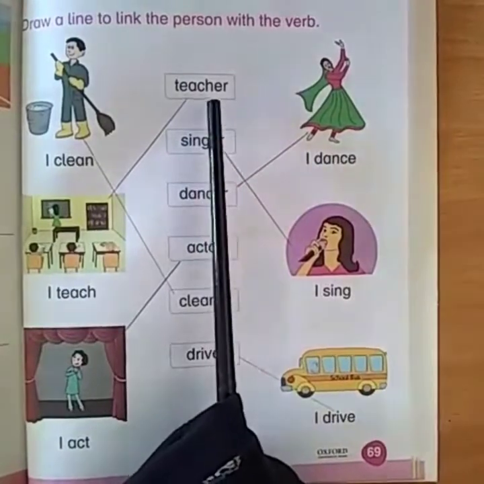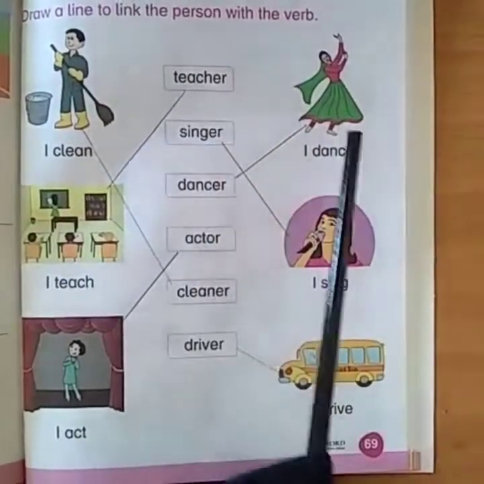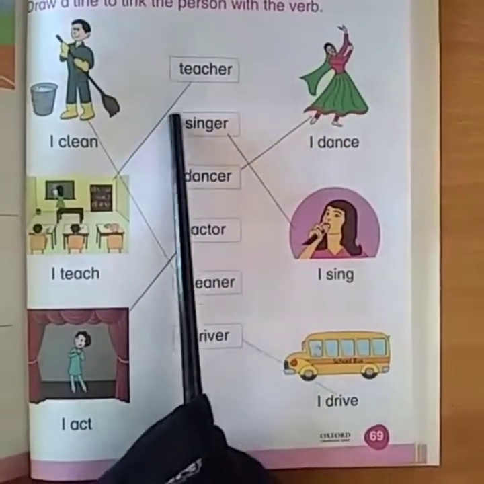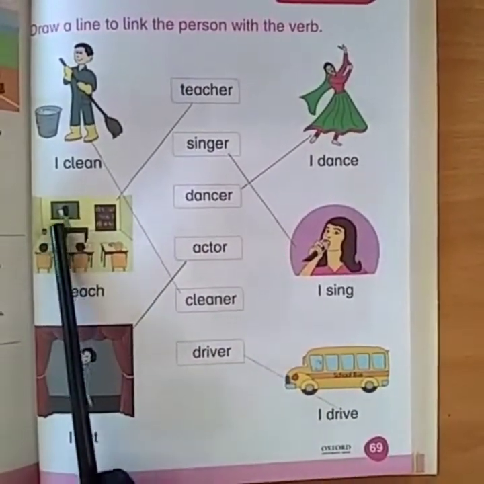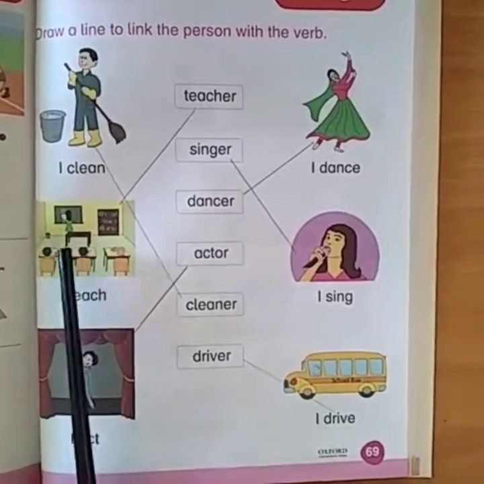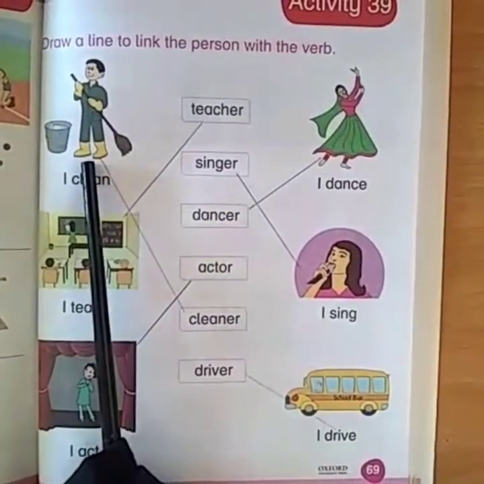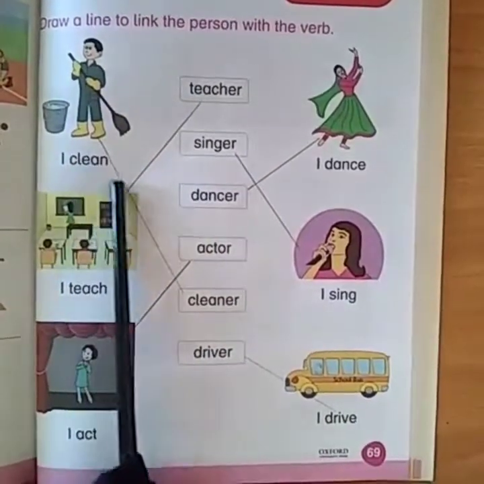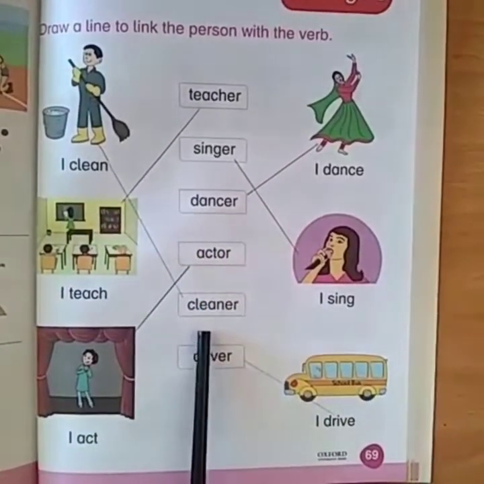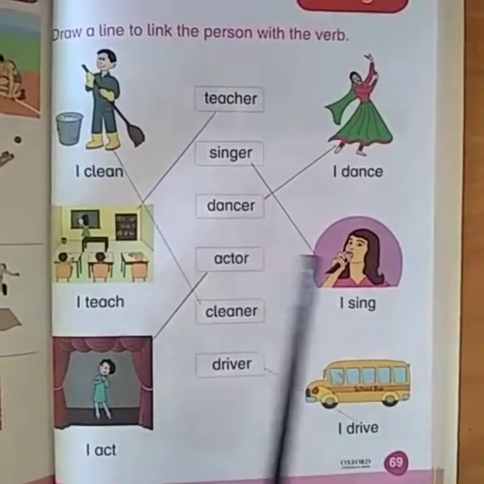Now see teacher. Now see, where is the picture of the teacher? Here is a teacher, she is teaching, she is explaining something on the board. Here is a cleaner. What is he doing? Cleaning. So we have to find out the word. Where is the cleaner? Here. Okay. In this way,